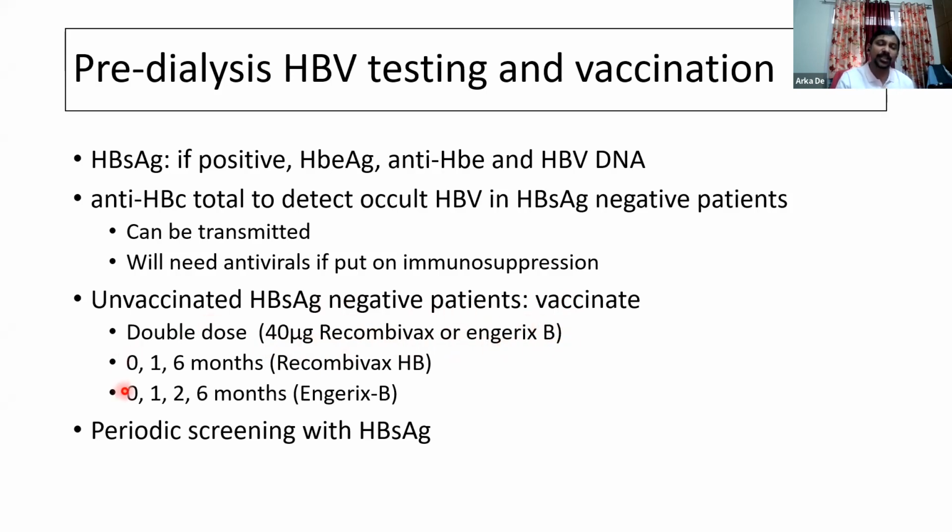And as per the product label in ESRD patients, it is recommended that for Recombivax, the 0-1-6 standard schedule be used, but for Engerix-B, we use a 0-1-2-6 schedule of vaccination. This is according to the product label. And periodic screening with hepatitis B surface antigen should obviously also be carried out, so that we can detect hepatitis B early enough.